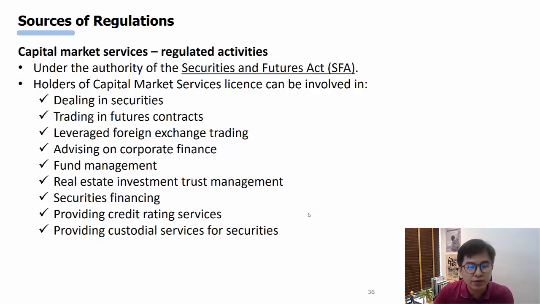You deal with securities, you trade futures contracts, you have forex trading, you advise on corporate finance, you do fund management, you do REITs, you do securities financing, you do credit rating, and you provide custodial services for securities. All these activities that are allowable under the capital market services license are regulated under the authority of the SFA, the Securities and Futures Act.